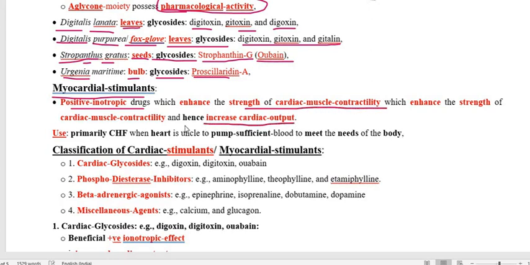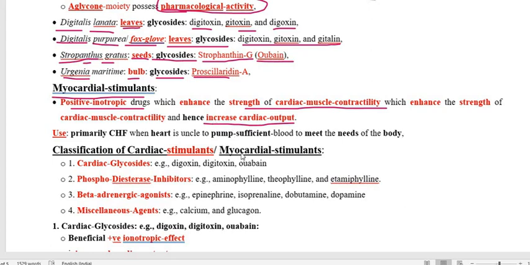The drugs that do this we call myocardial stimulants. As already mentioned, the heart rate gets decreased, so the ventricle gets sufficient time to fill with blood, the blood volume increases, and therefore the cardiac output also increases. So this is the myocardial stimulant.